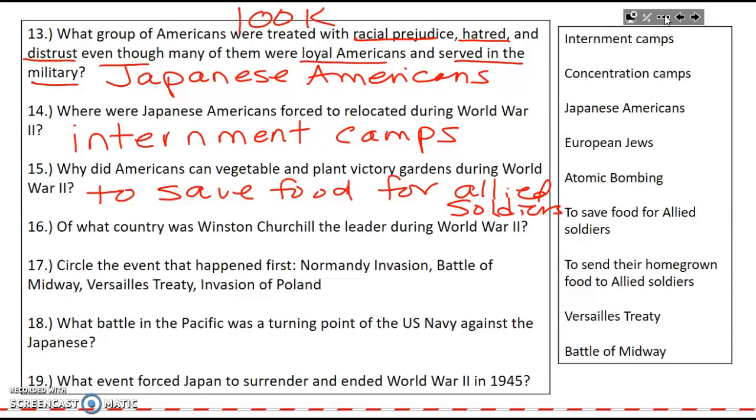So people planted victory gardens and they harvested those crops they planted and they canned them. You had canned distribution centers. So people stored them away and they ate them. And in regards to that, people didn't shop in the grocery stores. That food surplus was sent abroad to feed the Allied soldiers.